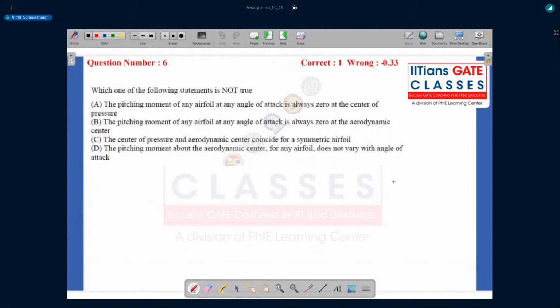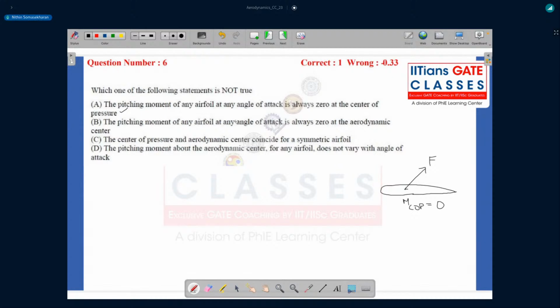Because if you take any airfoil, center of pressure is supposed to be the point where the resultant of all forces acts, right? And if that is the point where the resultant force is acting, then there cannot be any moment over here, right? That is, moment at the center of pressure will essentially be zero. So this is a true statement, all right?